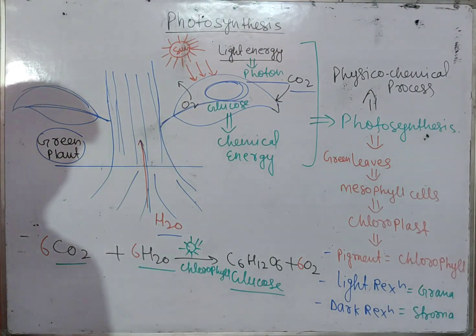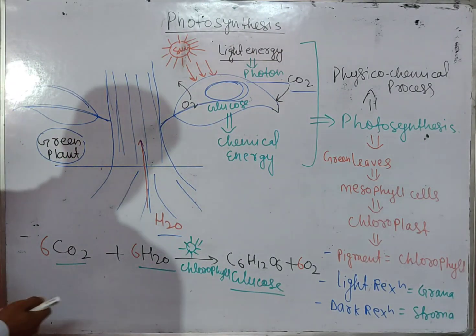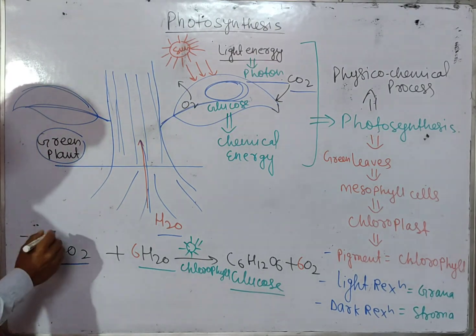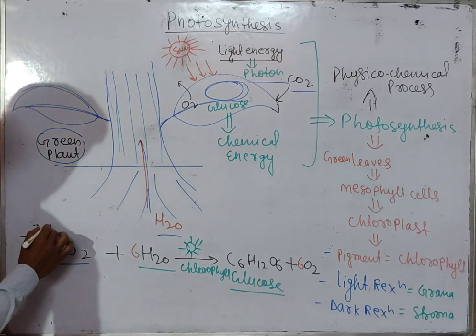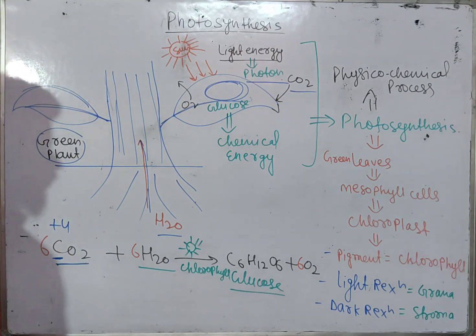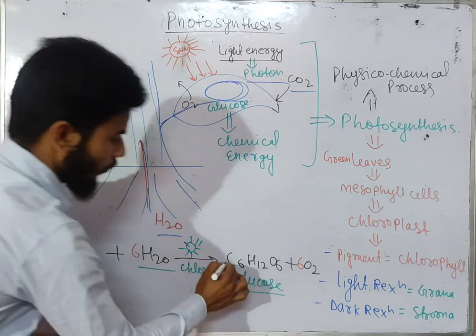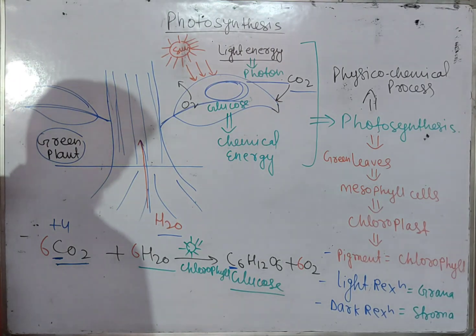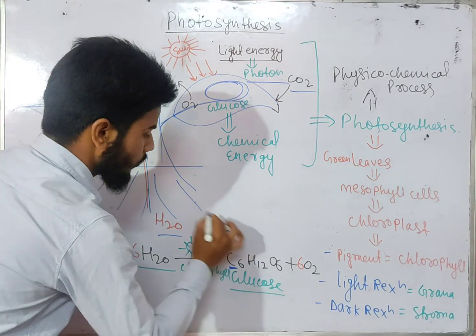One more thing you will note: here we have this CO2. If you find the oxidation number of the carbon of this CO2, it will give you +4. And when you find the oxidation number of the carbon of glucose, it will give you 0.